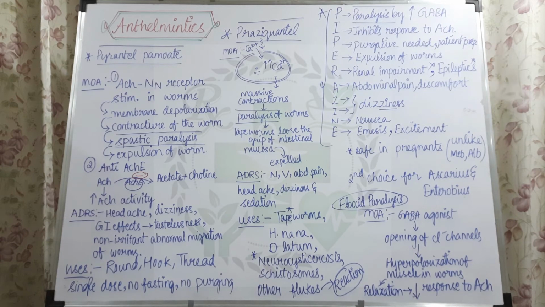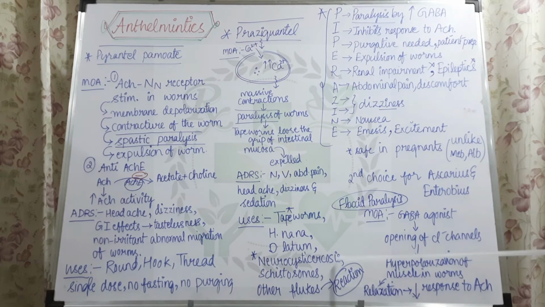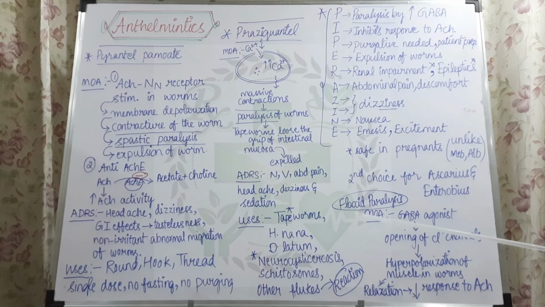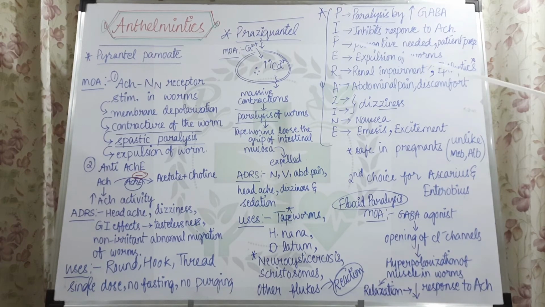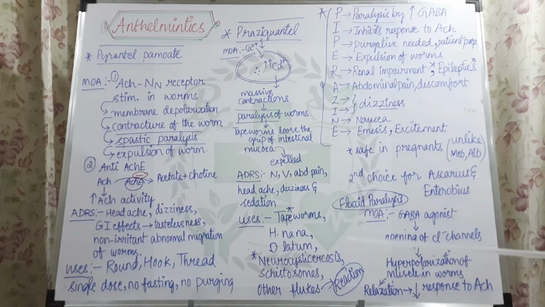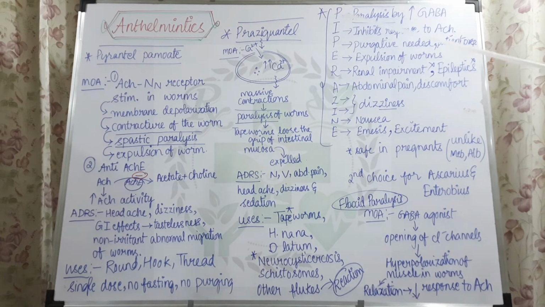Apart from the death of the worm, what happens to the human is that all the contents of the worm are coming out, and they are getting exposed. All the cells are getting exposed to this, and there will be occurrence of a reaction. That reaction will usually cause itchiness throughout the body, urticaria and rashes, fever and body aches. All these things are seen in this reaction. So praziquantel, when used in high doses to treat schistosomes and flukes, will cause a reaction because of the death of the worms and loss of the content of the worms. That's about the praziquantel.